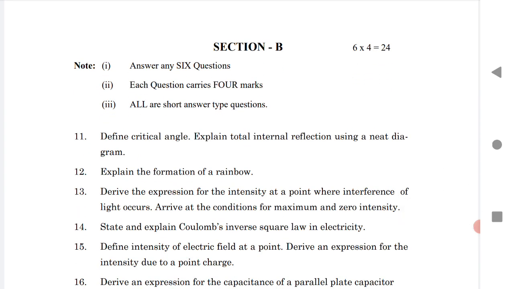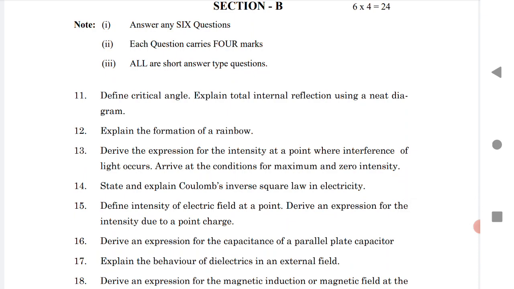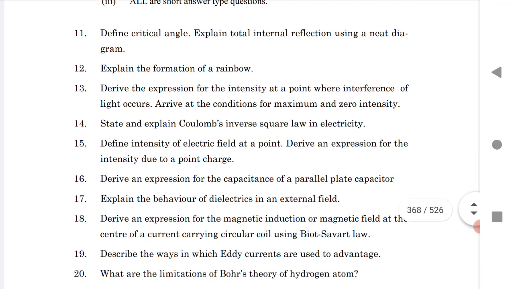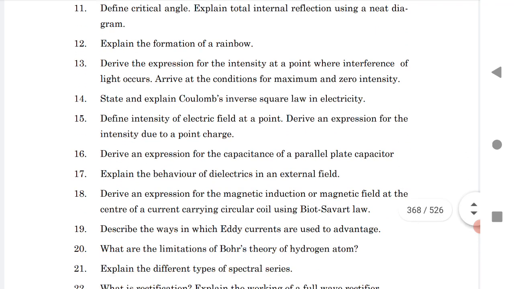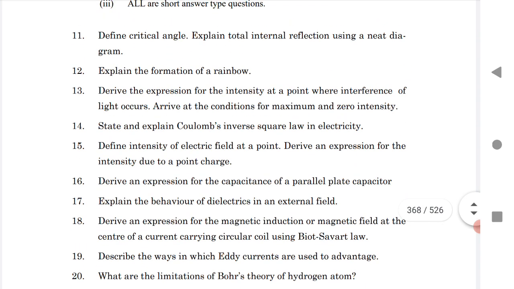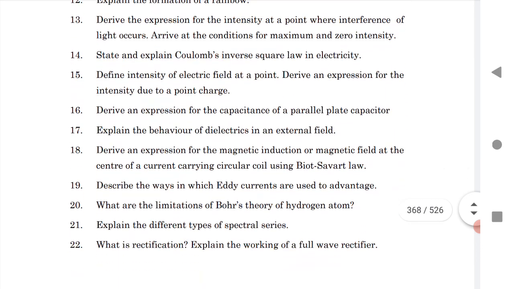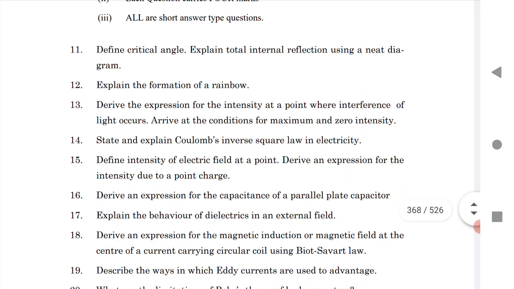Previously the BIE asked 8 questions and we had to answer 6, but this time you are getting more options. The choices are more. Each question carries 4 marks. Answer any 6 questions. So you are getting questions 11, 12, 13, 14, 15, 16, 17 up to 22. The choices are more, out of 1 to 22 questions, and you have to answer just 6 questions.